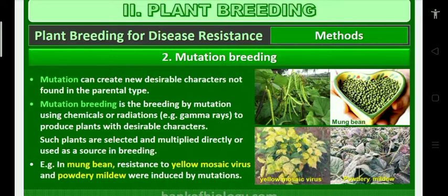For example, mung bean. Mung bean is resistant to yellow mosaic virus. Mung bean is resistant to which of the following diseases? Yellow mosaic virus. Powdery mildew. In mung bean, resistance to yellow mosaic virus and powdery mildew were induced by mutations. Very, very important. Mung bean is resistant to which of the following? Yellow mosaic virus and powdery mildew. Mung bean is produced by which of the following? Mutational breeding.